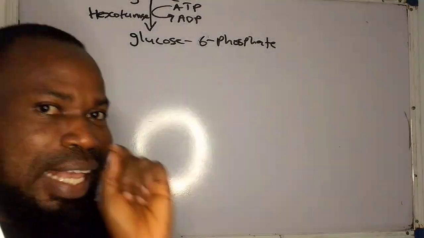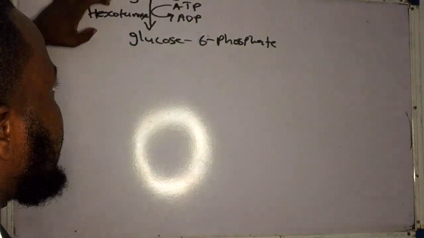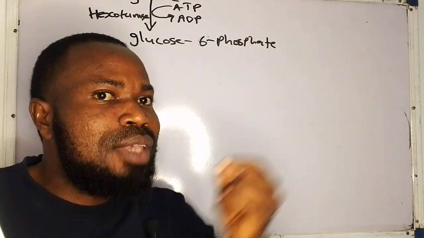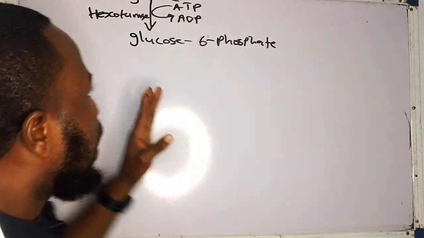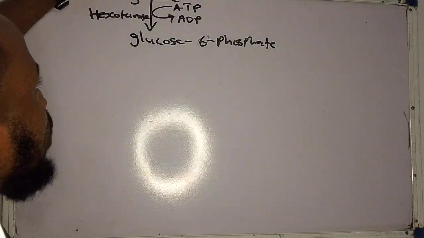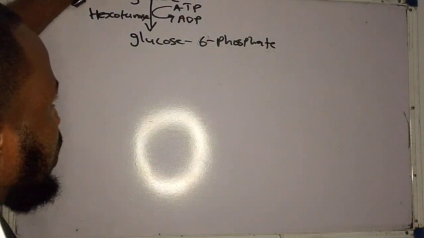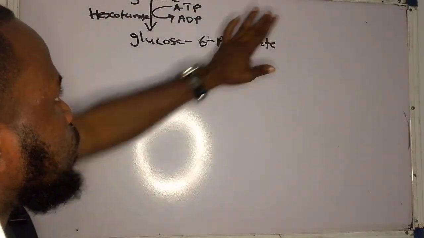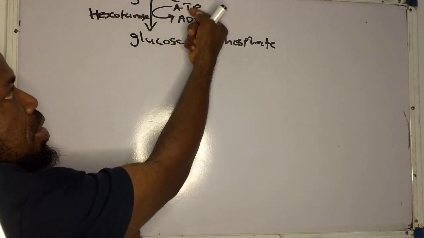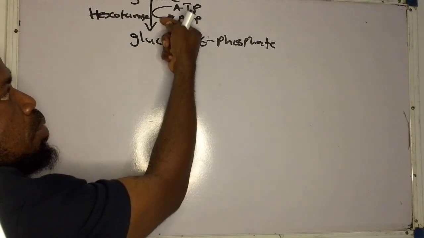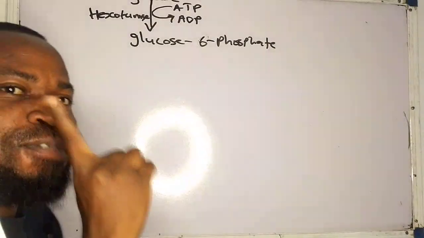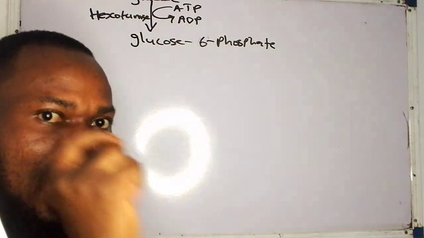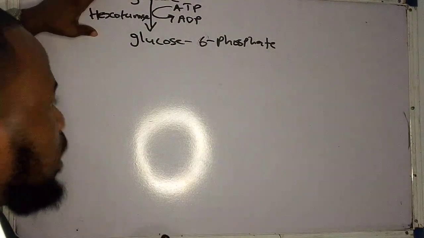So what's the first enzyme of glycolysis? It is hexokinase. Now this hexokinase also has a counterpart known as glucokinase. So now this hexokinase is involved in the phosphorylation of what? Glucose to form what? Glucose 6 phosphate. Now ATP is the one donating the phosphate group. So ATP is needed in this what? In this step. Now this is the first regulatory step in glycolysis.